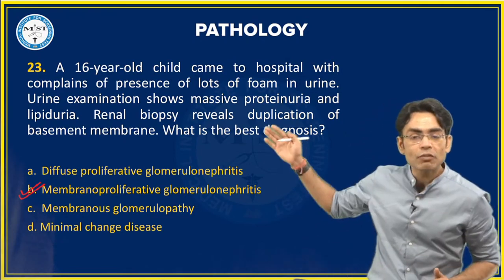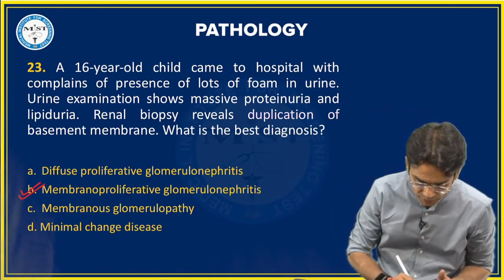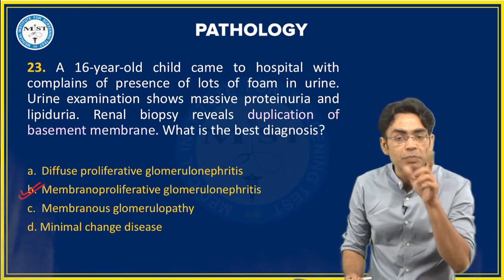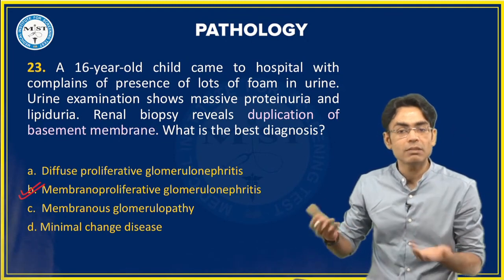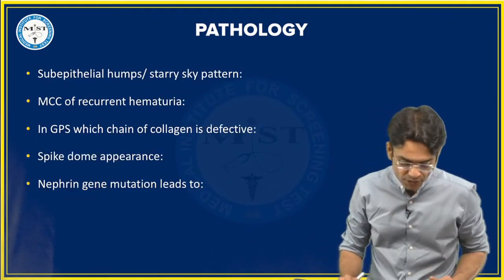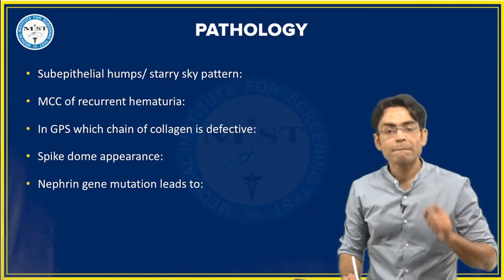बेटा, duplication of basement membrane लिखा है ना यहाँ पे. This is the biggest hint in this question. Straight away finding tram track appearance, splitting of the basement membrane, and nephrotic syndrome. So MPGN is the answer. B.